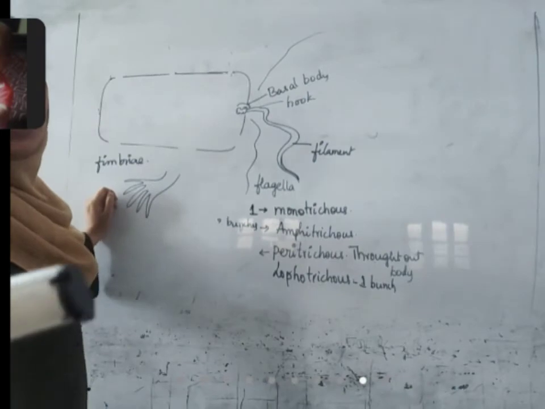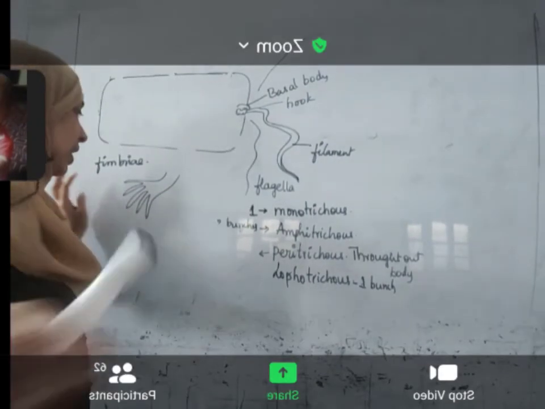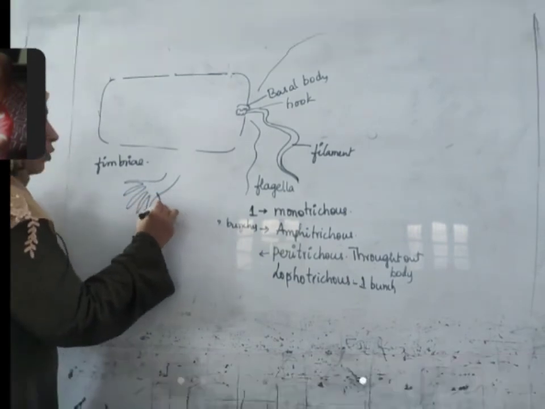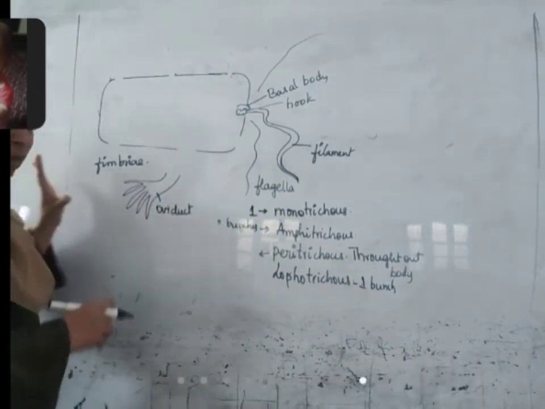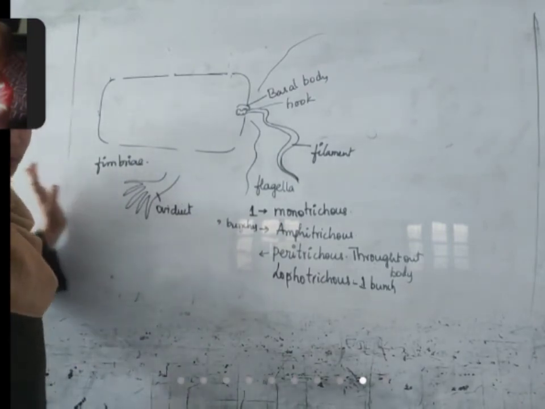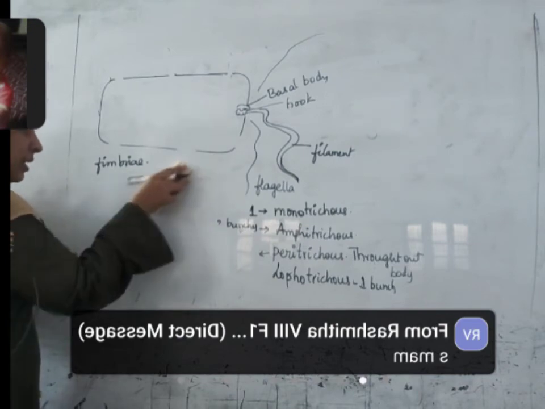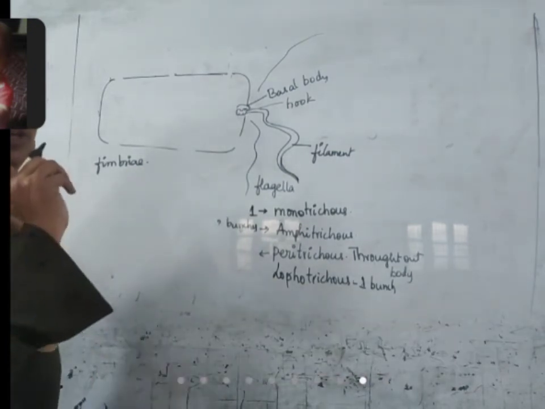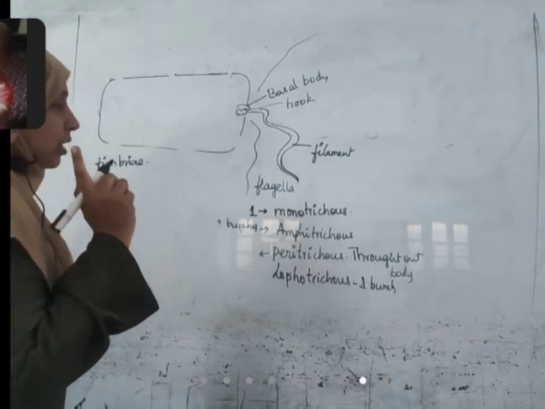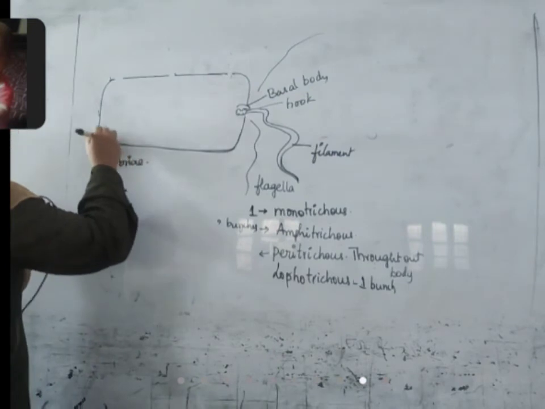In the female reproductive system, I told you the finger-like structures present at the corner of the oviduct are called fimbriae. That fimbriae is different, so don't confuse here. We are talking about fimbriae in bacteria. That fimbriae is related to the ovary, the fallopian tube. This fimbriae is related to bacteria.